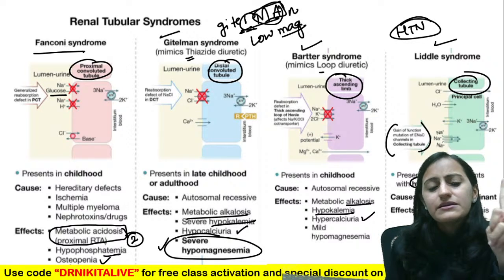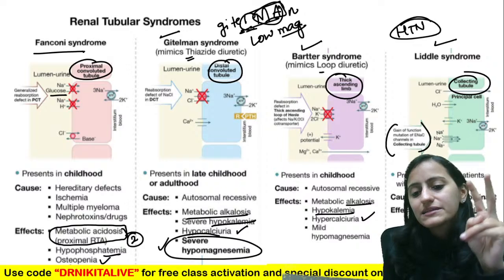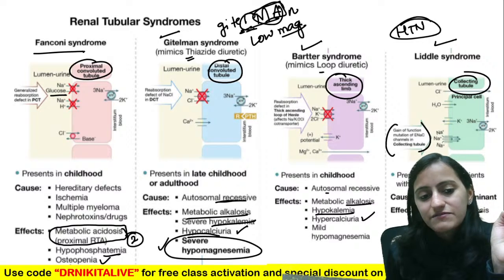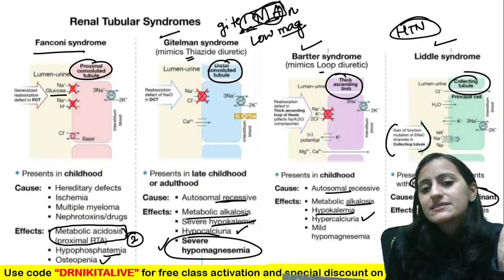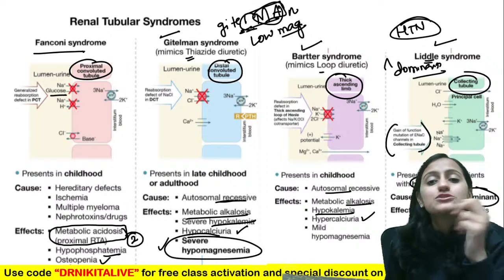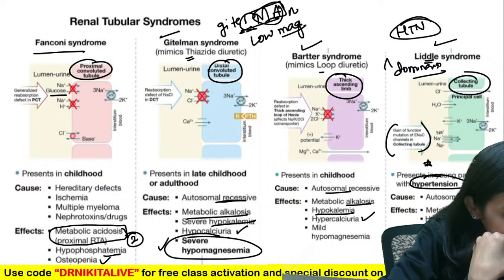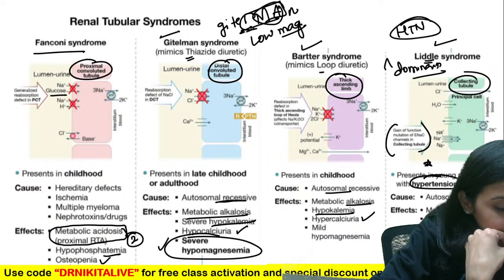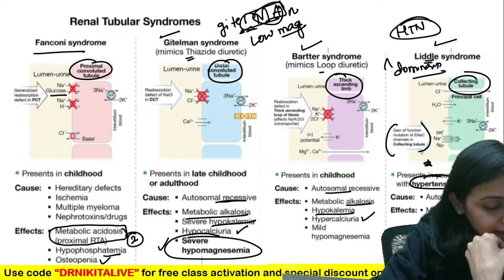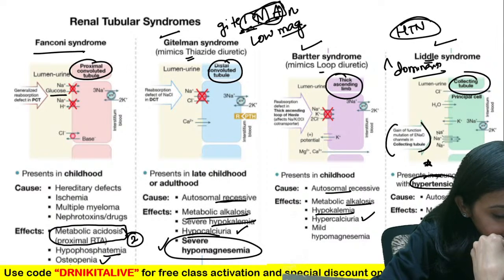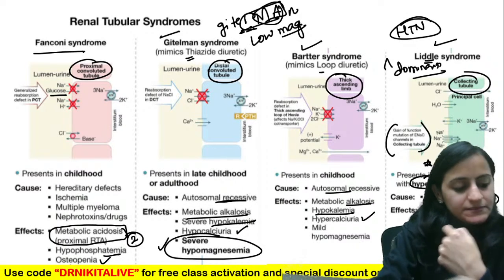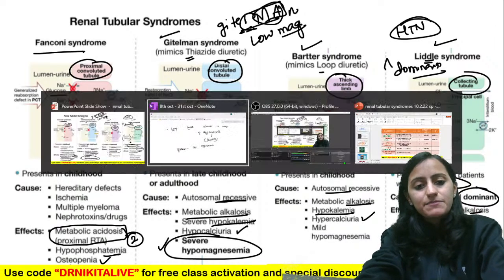Clear with everyone? Fanconi's, Gittelman's, Bartter's, Liddle's. These are recessive. Liddle's is dominant. Liddle's has dominant inheritance. Any confusion so far? So remember Liddle's basically.